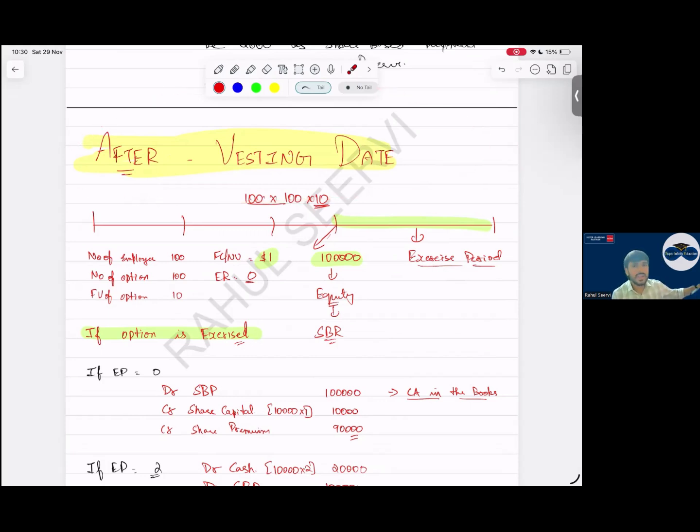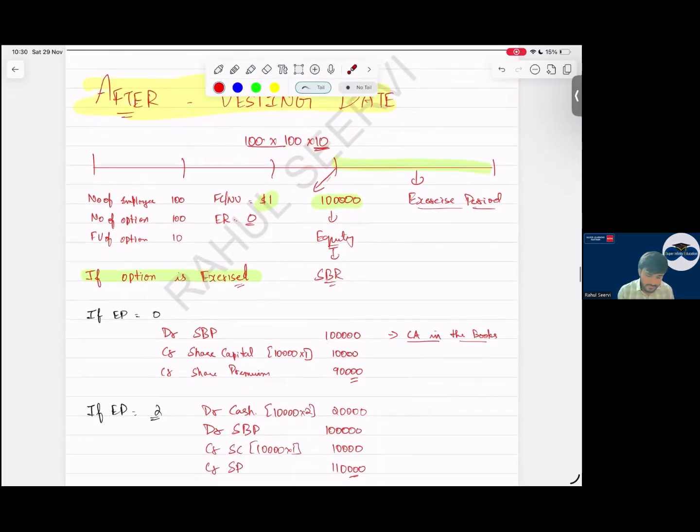Now coming to, sir, what will happen after vesting period? Sir, once vesting date is done, after that what will happen? So the employees will come and exercise the shares. See now, I say number of employees are 100, number of options is 100, fair value of the option is 10. Sir, fair value of the share is what? $1. Exercise price is 0. So till here the equity value is $100,000. Now this is the exercise period. In this period, employees will come and collect the shares.